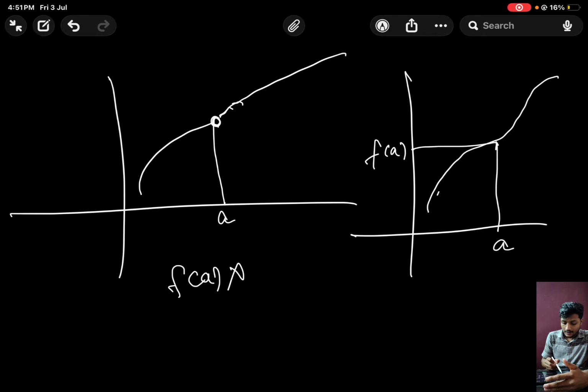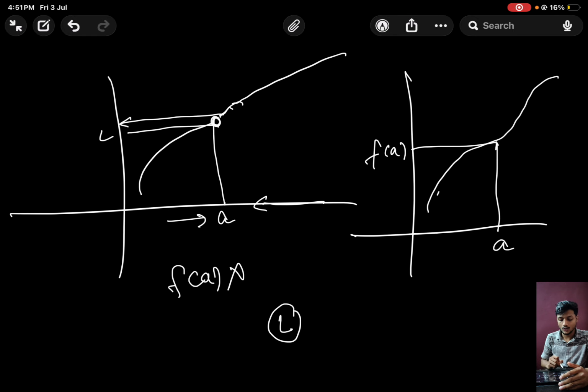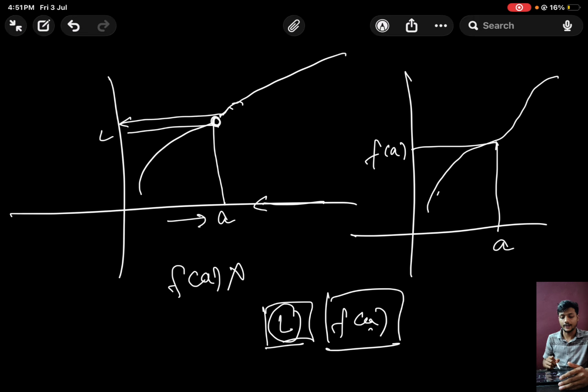If we are moving from the left hand side, there is some value that it attains, and from the right hand side there is a value that it attains, and from both sides what it attains is L. But at A it is not defined, but we are not interested in that particular value A. We are interested in the neighborhood of A, and we got to know that our f of x is actually approaching L.